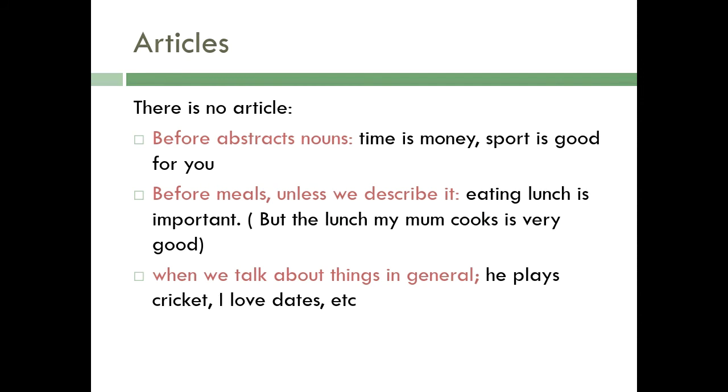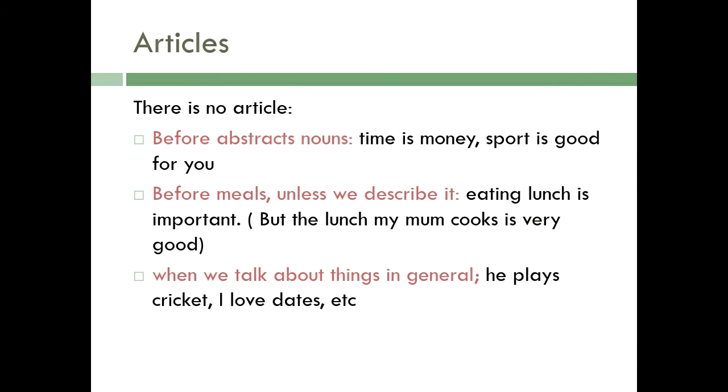Eating lunch is important, but if we are describing that lunch, like the lunch my mom cooks is very delicious, you can add the with the lunch. And when we are talking about things in general, there is no need to use an article, like he plays cricket, I love dates, etc.